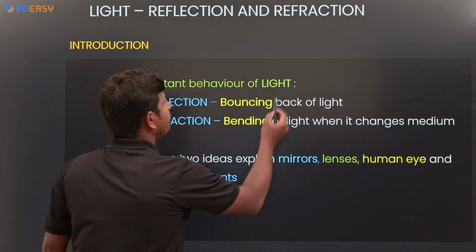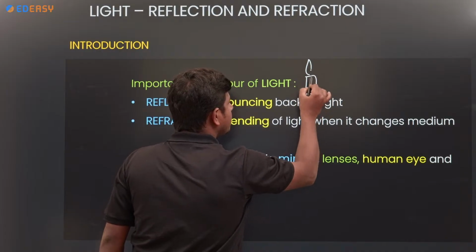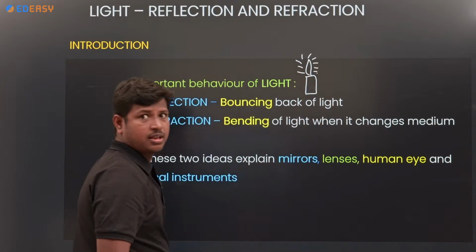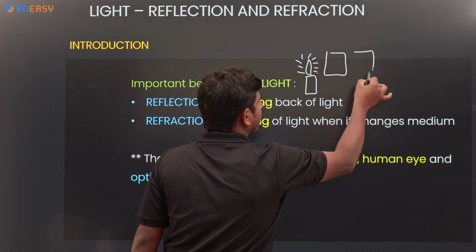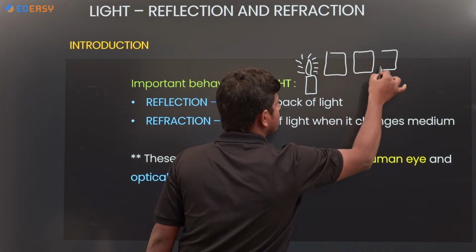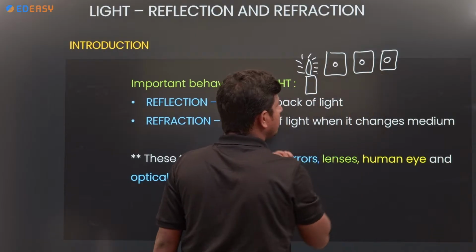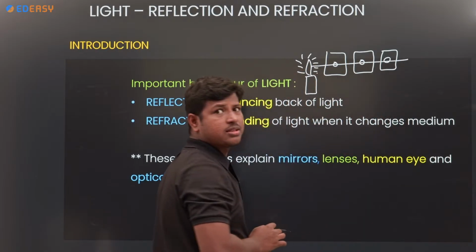For example, if I place a candle here, we already studied this experiment in lower classes. If I place a number of cardboards in front of the light, arranged parallelly with holes made parallelly, then light passes through the holes.